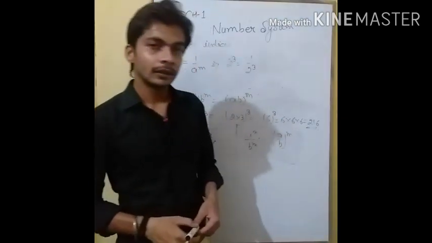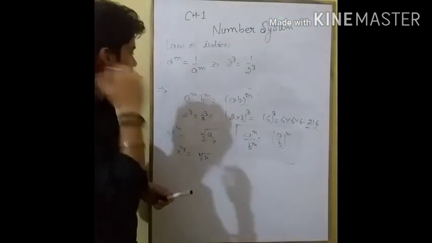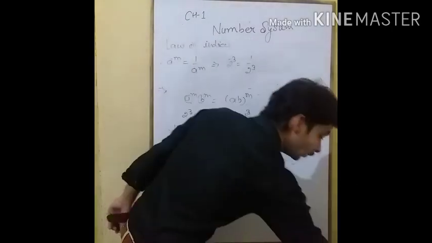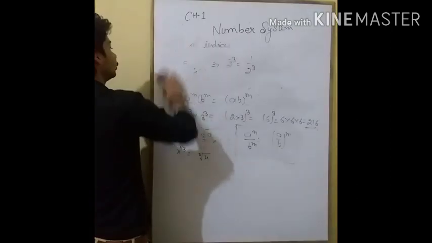Now come to our next topic, which is the mid-value theorem, or the mid-value, to find the rationals between two given rational numbers.